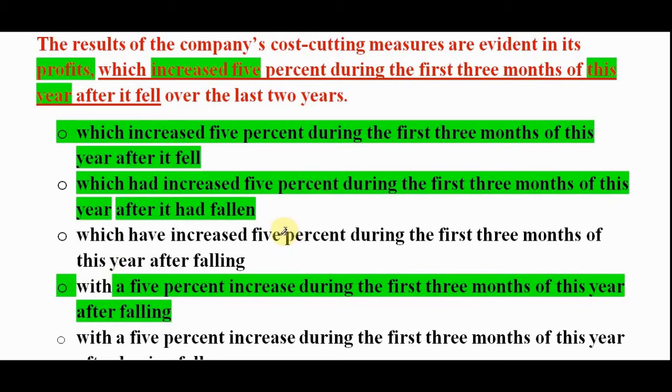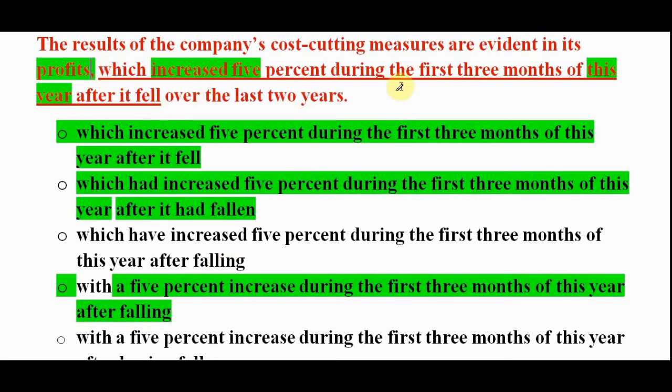Alright, so the first error is between noun and preposition, it should not be comma. Second problem, what if we look at information, it says measures are evident in its profit with a 5% increase. It is not about profit, but it says measures are evident with a 5% increase during the first 3 months of this year, though the modifier should be profit that happened.